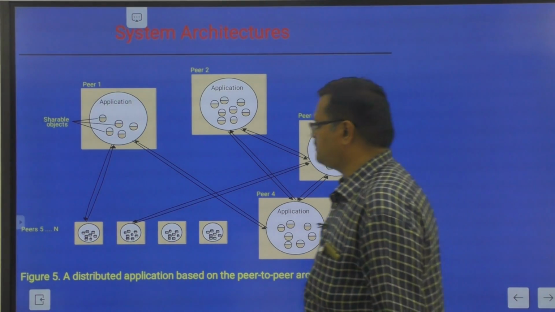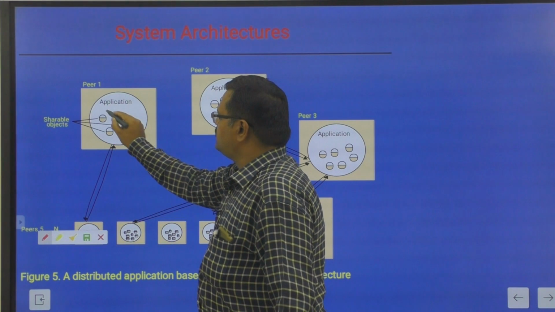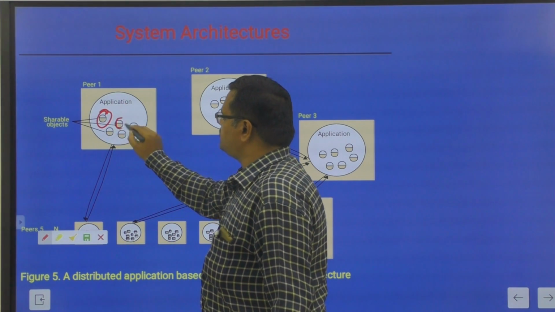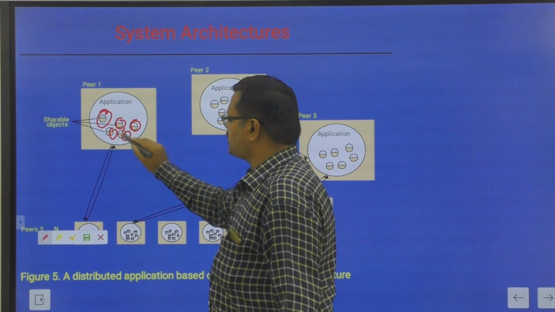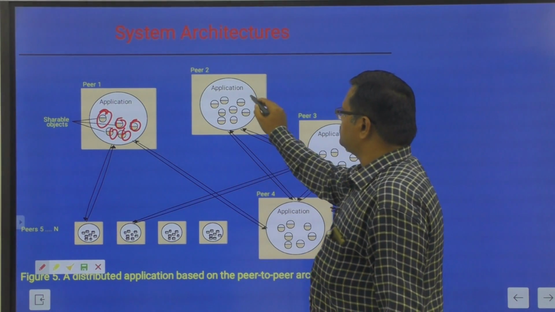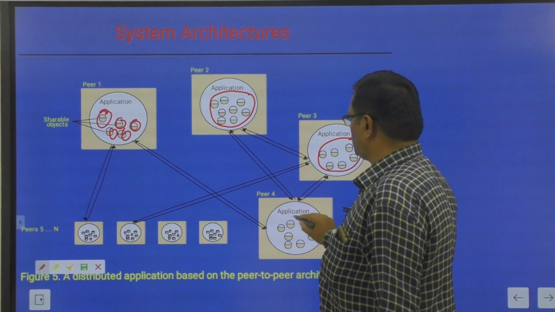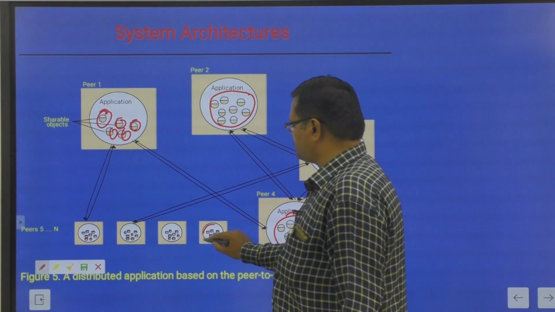Okay, the different peers. There are no processes here. A peer is nothing but a collection of objects: 1, 2, 3, 4, 5 shareable objects. So this is an application, with objects. This is a peer. These objects are all peers.